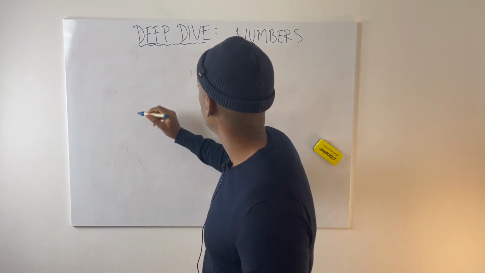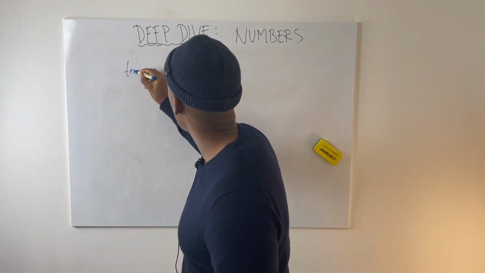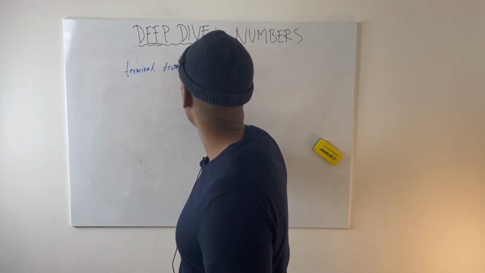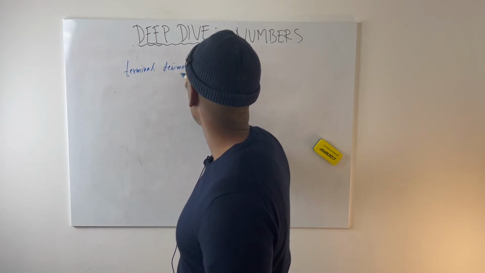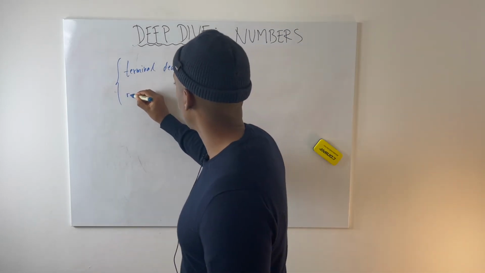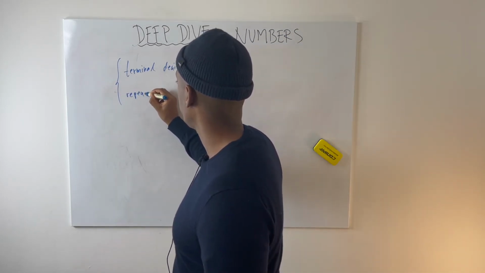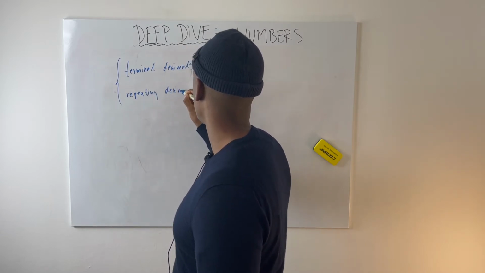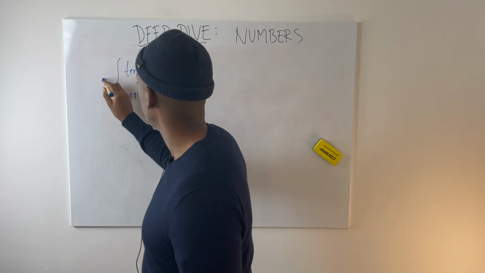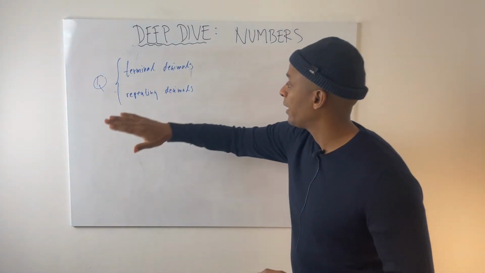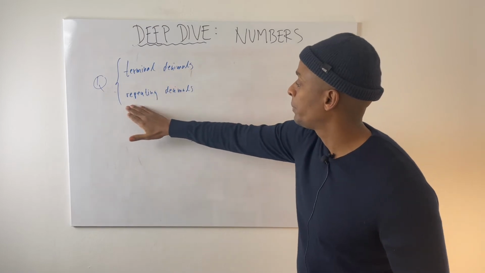So this is what we do. There are terminating decimals or repeating decimals. So all rational numbers have terminating decimals or repeating decimals.